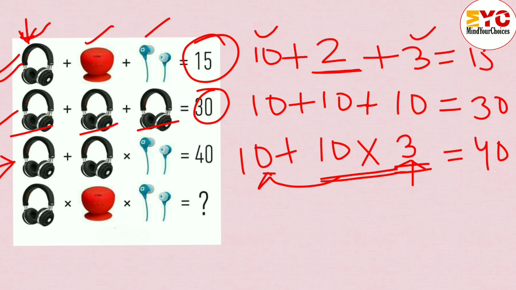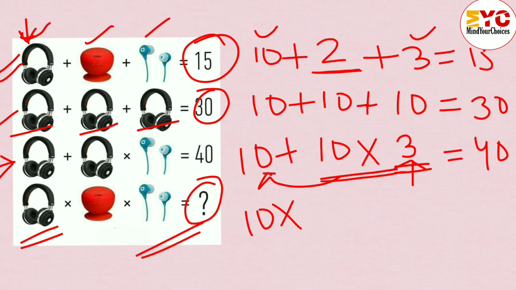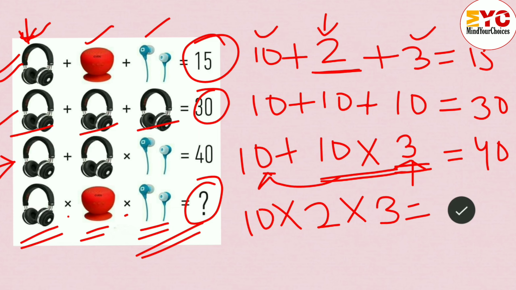Now we come to the last equation, where we have to replace the question mark with a number. The value of headphone, we know, is 10 into, and we have to focus on the sign, here is into, here also multiply. And the value of woofer we found in equation 1 is 2, so we write 2 into the value of earphone, which is 3, so we write 3. Now we multiply all three numbers and we get the correct answer of this puzzle. 10 into 2 is 20, 20 into 3 is 60. So the correct answer of this puzzle is 60.